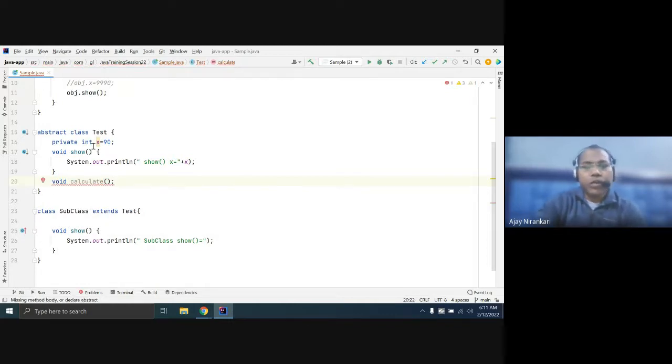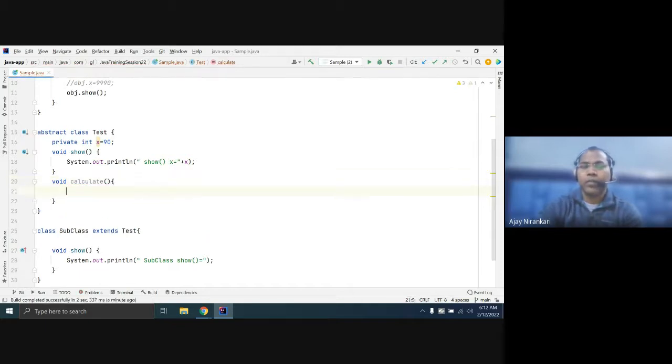Sometimes you want to write a method, but you don't want to give the definition. Some other class can give the definition. A test class, a superclass, doesn't want to give the definition of a particular specific method. Then you have the option to write the method as abstract. Generally, if you write any method, you write your return type, your method name, and